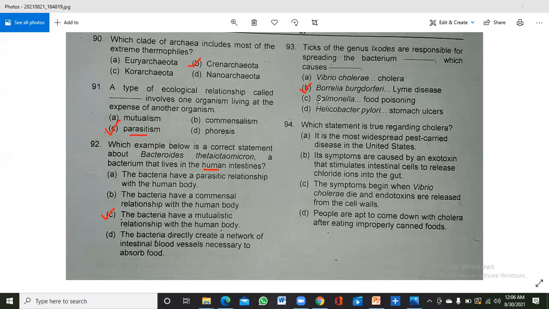So this is the main correct choice. The last one is number 94: which statement is true regarding cholera? The correct one is that its symptoms are caused by an exotoxin that stimulates intestinal cells to release chloride ions into the gut. So this was the last MCQ. In the previous video I discussed the first 50 MCQs, and now I have discussed the later MCQs.